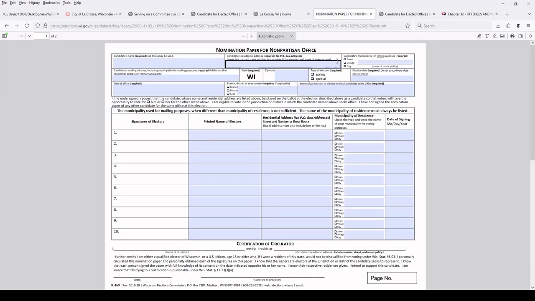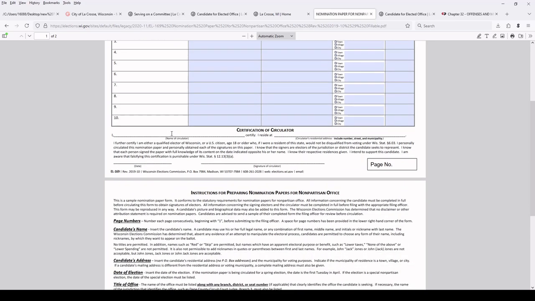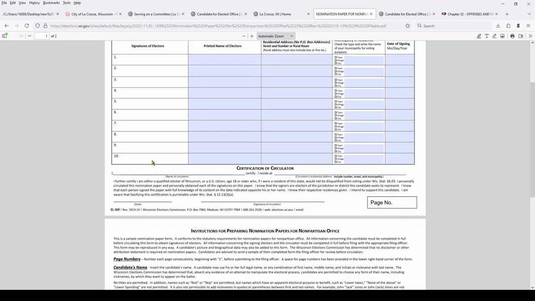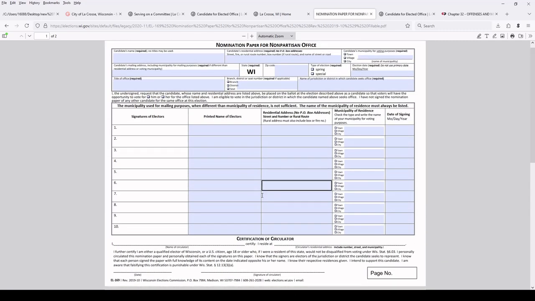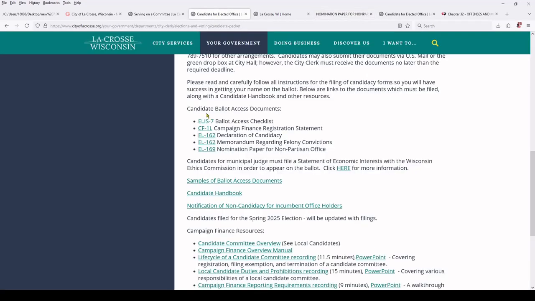The top part is the same on every single one. You go out and gather signatures from people. They sign here, print name here, address. They do have to be in the municipality that the office is going to serve. The person who circulates the signatures puts their name here, address here, date when the signatures were collected, and signs it here. Usually a good idea to put the page number here. So that's it. You do this stuff.